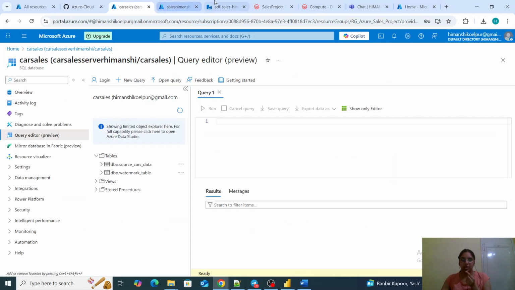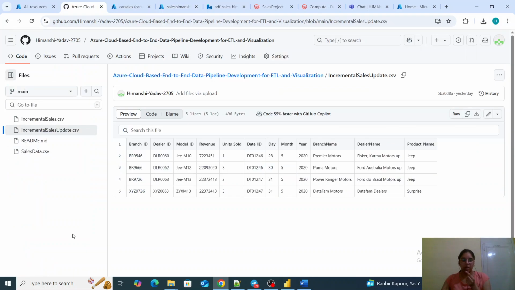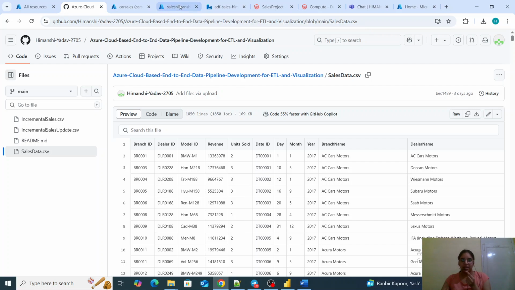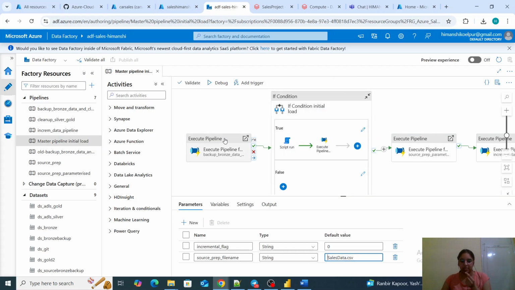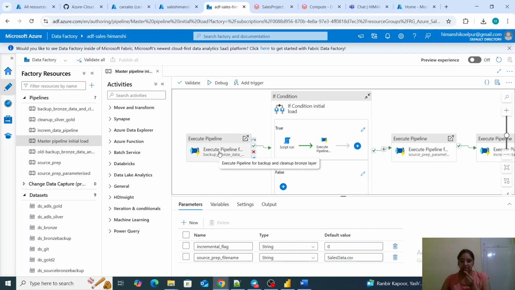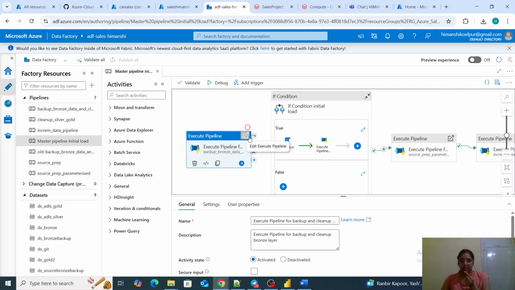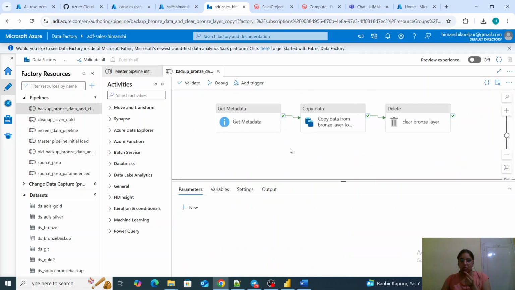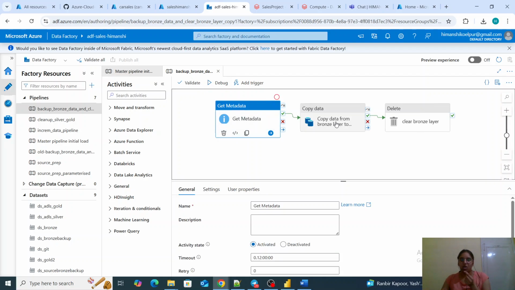So for historical data, I will be loading all this data to my SQL table. These are the parameters I have. Then there is an activity which I have added at the very start. It will get all the data for file names.